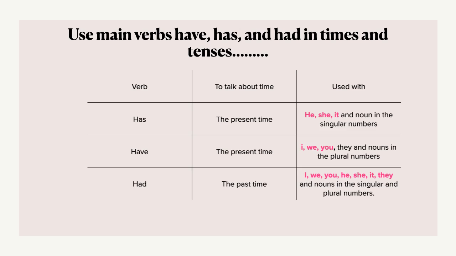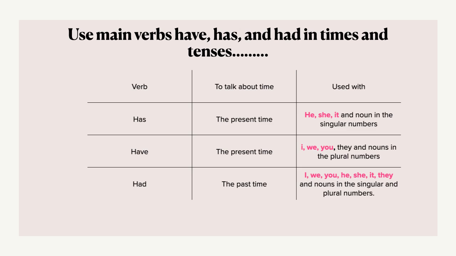We use main verbs like have, has, and had in times and tenses. Where do we use them? We use has in the present time with he, she, it, and singular nouns. For example, he has a ball, she has a toy, it has horns.